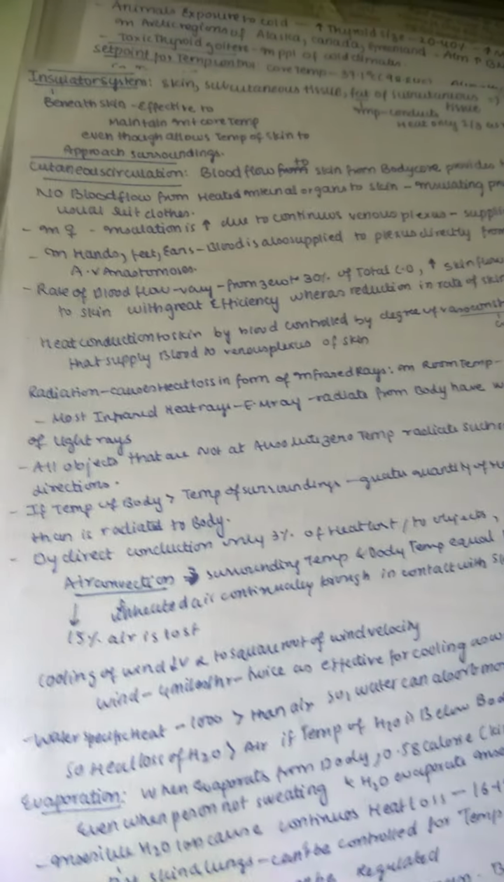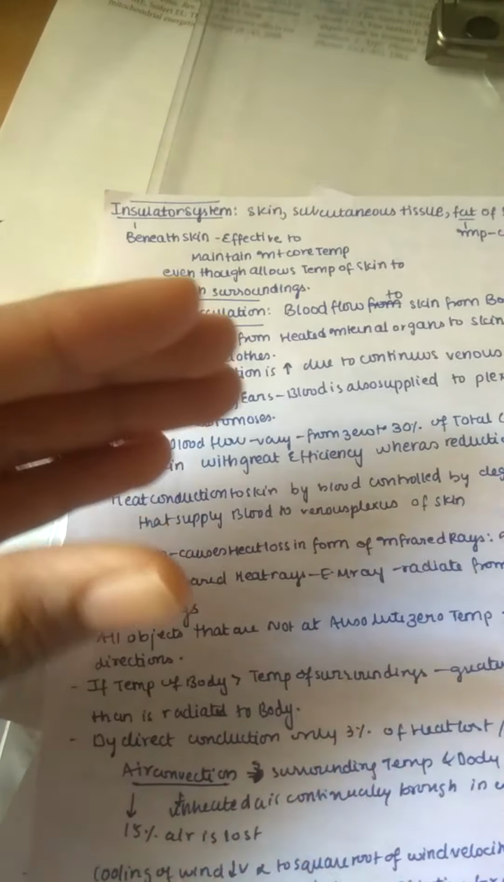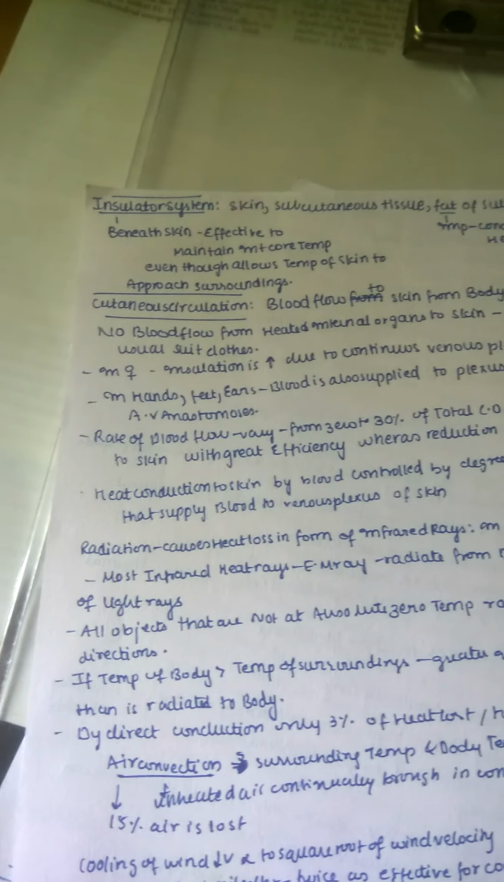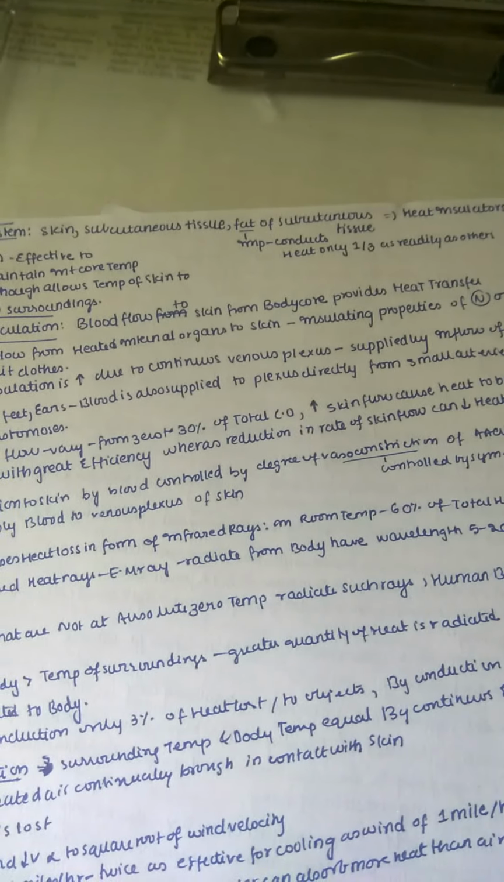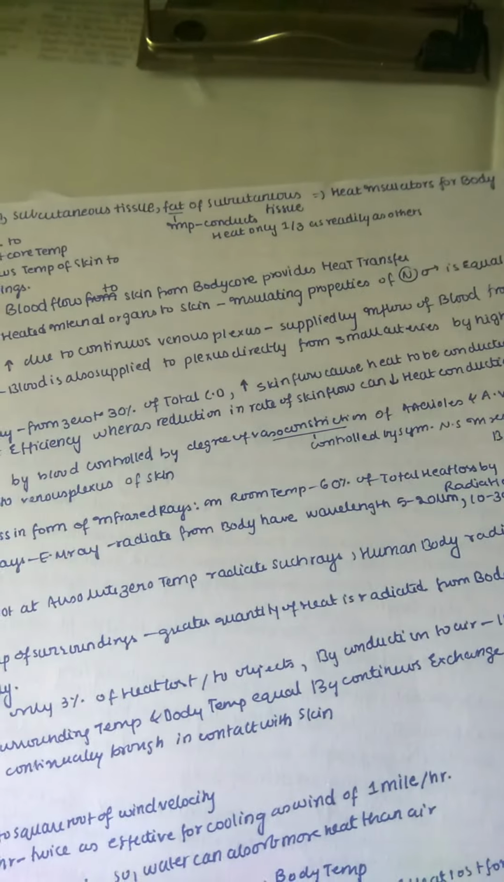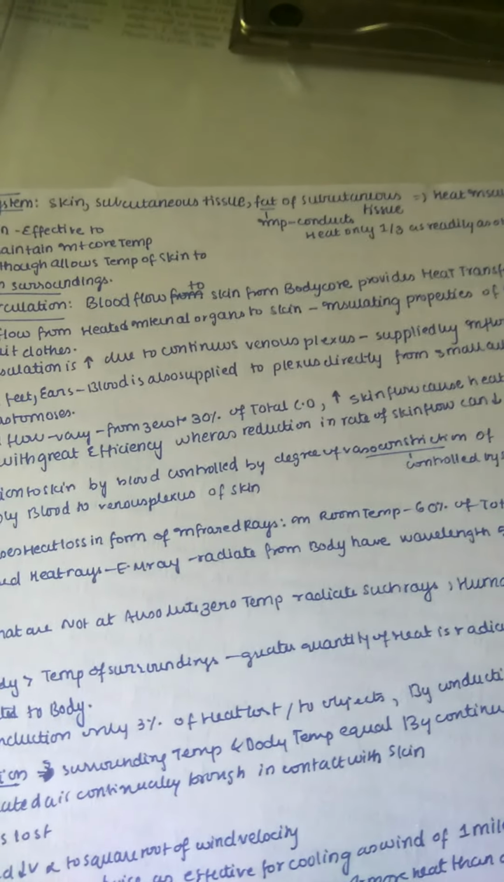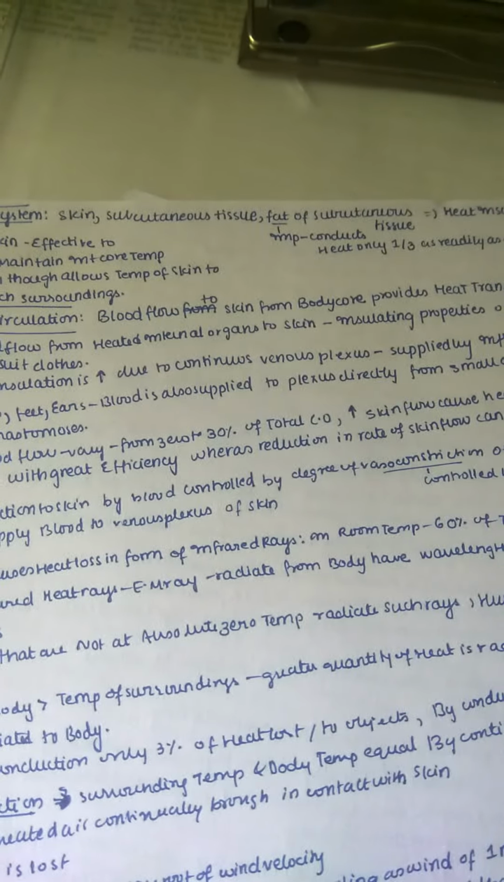Now let us continue our discussion. Now we are at the insulator system. Let us see insulation. Insulation means it doesn't allow something. In the case of current, whenever there is insulation, you will not get a current shock. So let us see what our body has. Skin, subcutaneous tissue, and the fat of subcutaneous tissue are mainly heat insulators for our body. Fat plays a very important role. It conducts heat only one third as readily as other tissues. So insulation means skin, subcutaneous tissue, and fat.